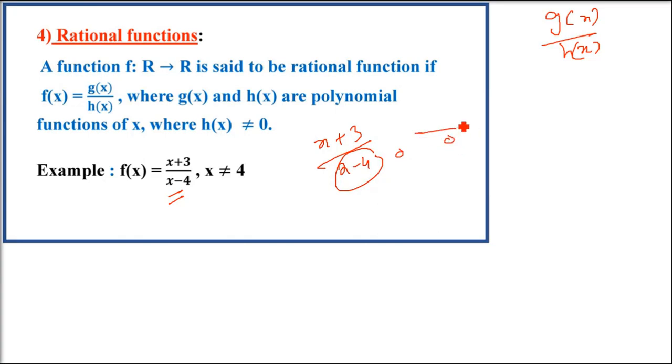But one thing is very important to understand here: the denominator can never be 0. So in this case, gx by hx is from real number to real number, but hx cannot be 0. For example, in this function, x cannot be equal to 4. If you have, say, ax square plus bx plus c, you can have ax plus b. So this is also a rational function. This has to be in the form of p by q.